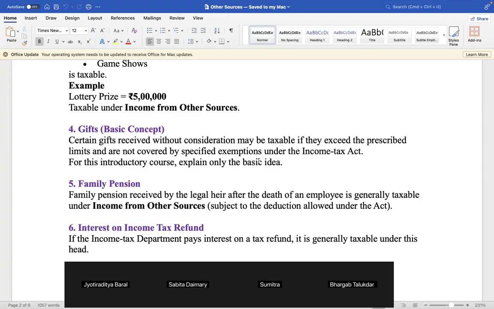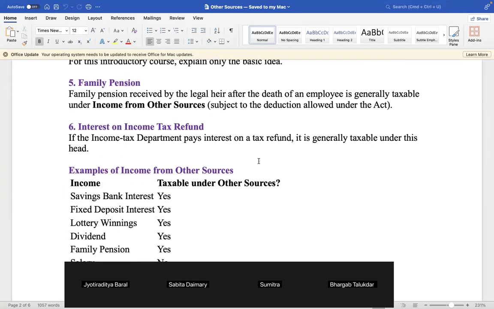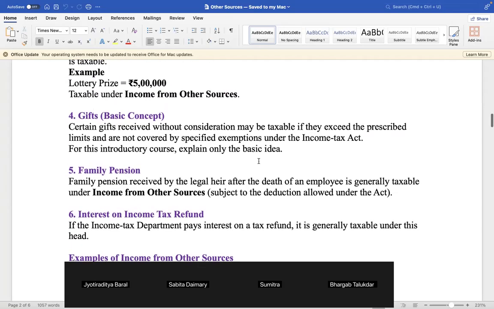That means, suppose you... Example of income from other sources. Sangeeta, take this later. Let me explain number 6.